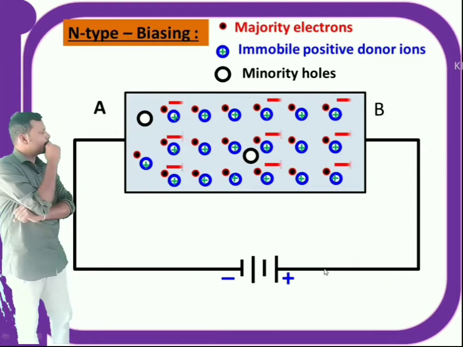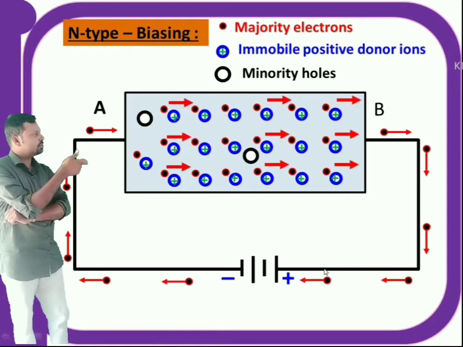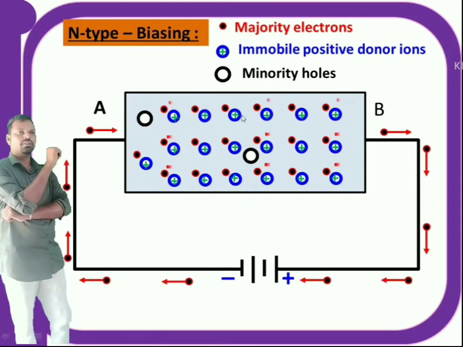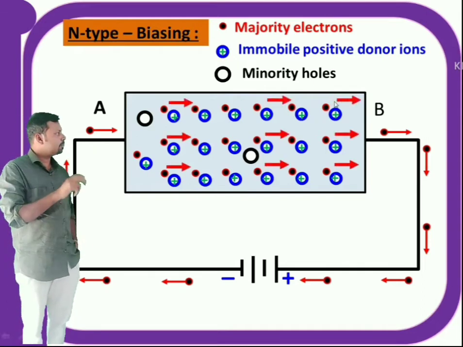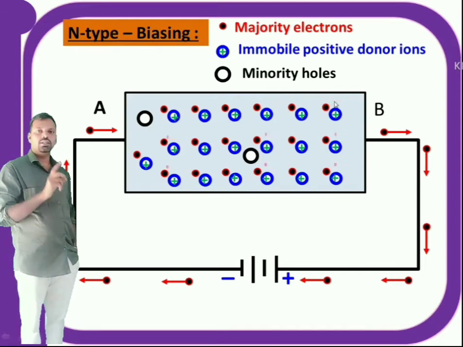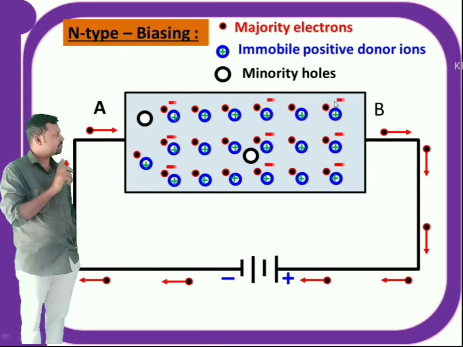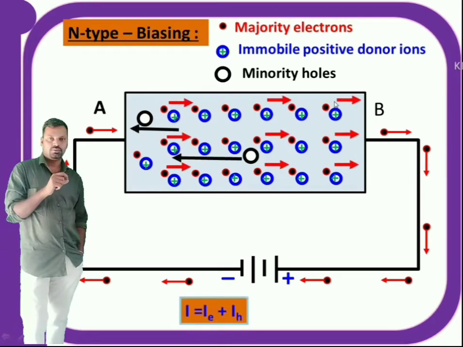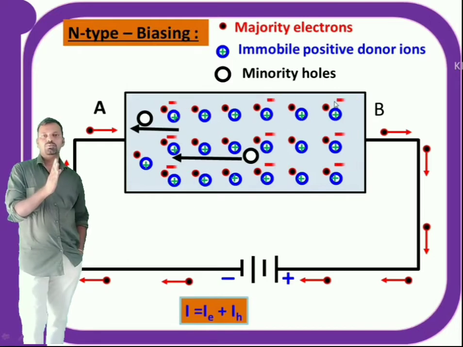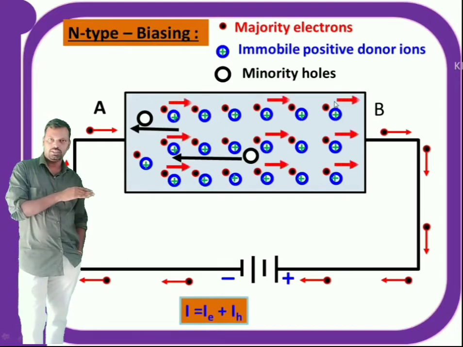That means the electrons move from left to right as shown in the figure. The current due to these electrons is IE, and there are minority holes also. Those holes are attracted by the negative terminal of the battery because holes have positive charge. So these holes move toward the negative terminal of the battery.